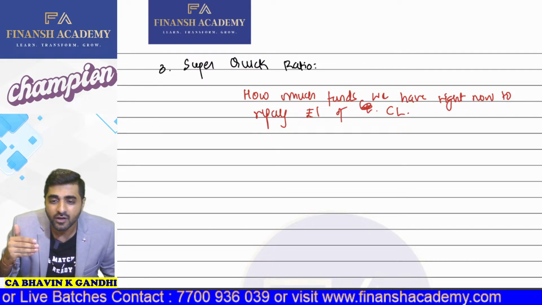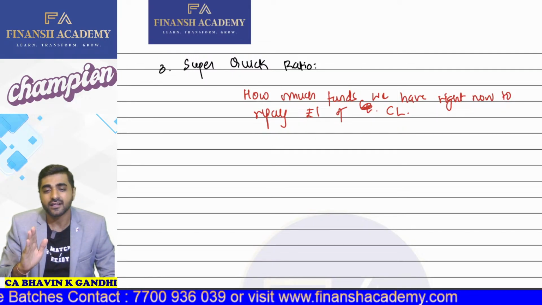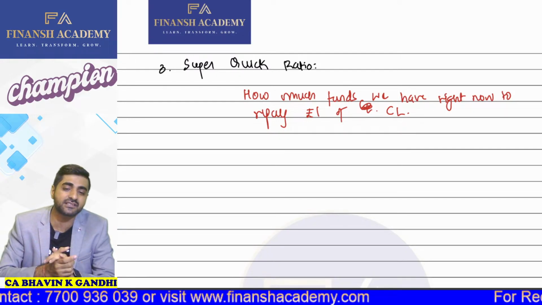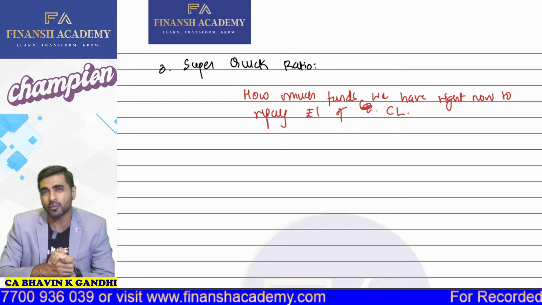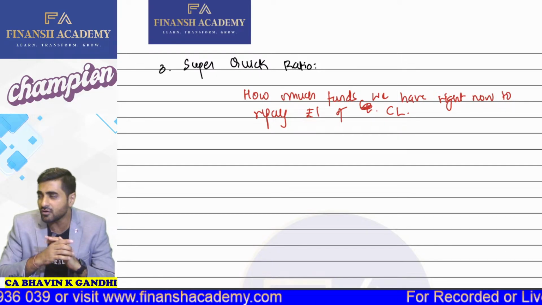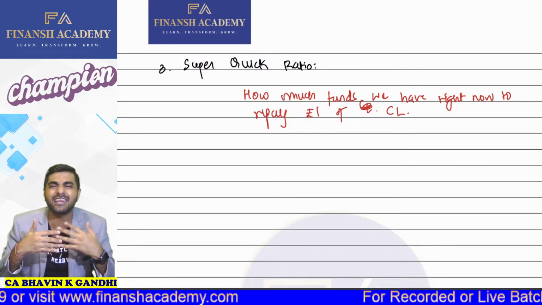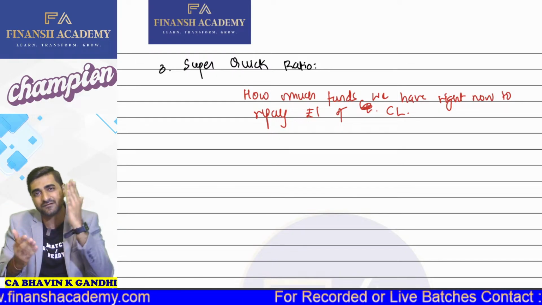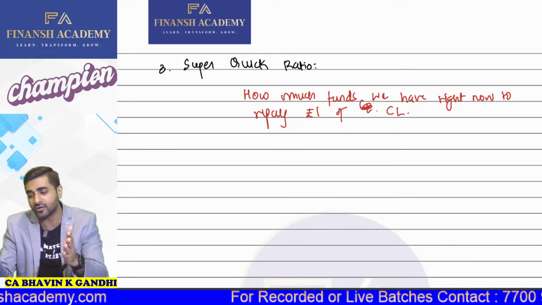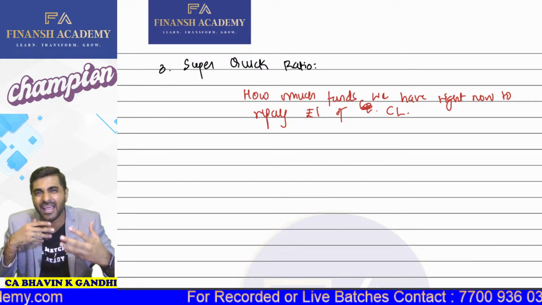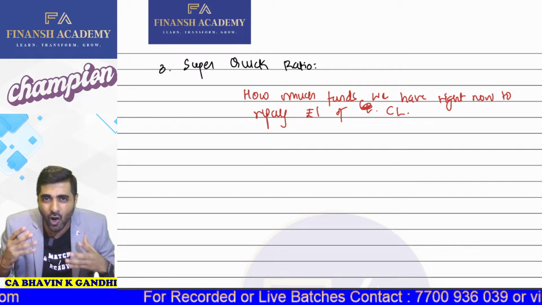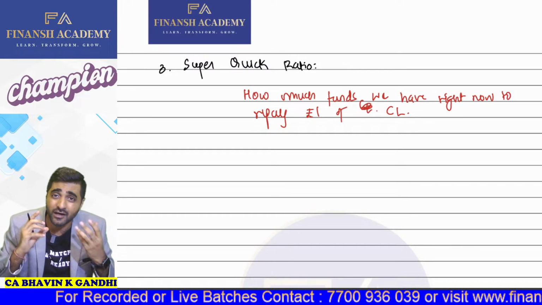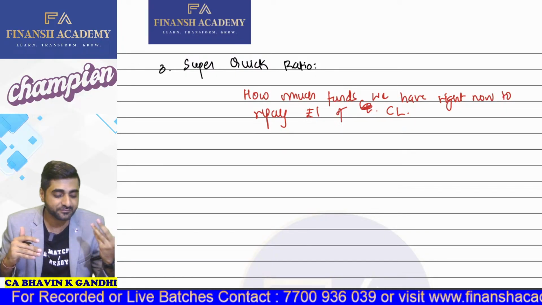Rather, we are going to check what is the absolute liquidity available to repay 1 rupee of current liability. Super quick ratio does not deal with any kinds of conversions. It only deals with how much funds we readily have. Here we are talking about cash and cash equivalents: how much cash and near-cash we have for repaying 1 rupee of current liability.